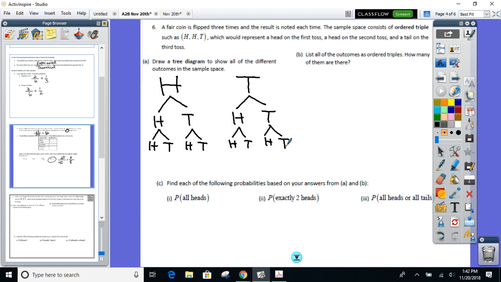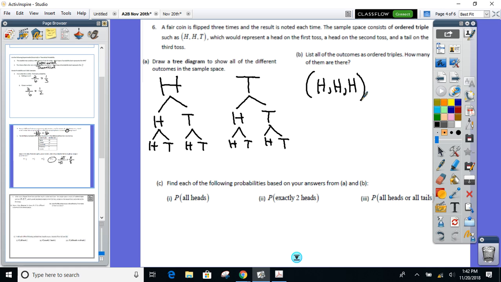Now, some of you are probably not a big fan of the tree diagram. There's another way you can show all the results, and that's called the sample space, where you literally list out all the possibilities. I'm going to use my tree diagram to do this. My first possibility is all heads. So I could go heads, heads, heads. This is called the sample space.